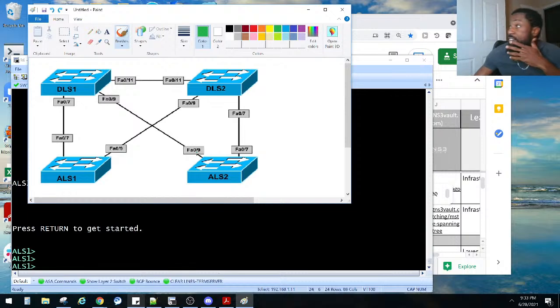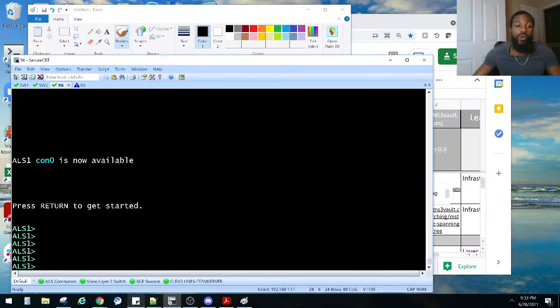Port FA07 on ALS1. This guy right here. This port. That port right there. He said, and port FA09. So this port right here should be forwarding for VLANs 100 and 200. But what are we forwarding for right now?